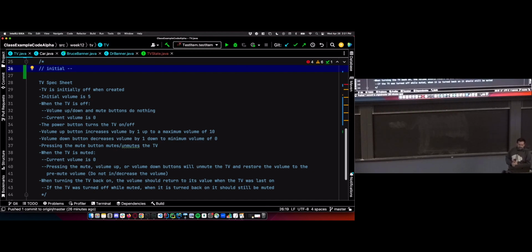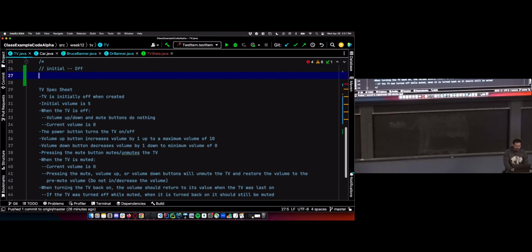But whatever the initial state is, which I kind of spell out a little too clearly maybe on this one, the initial state is going to be off. So when we first create a TV object, it's going to be off, which sounds like a state to me. That's a state that a television can be in. It can be off. That's something that describes its current state. So the TV is currently off, and then let's go through our spec sheet.